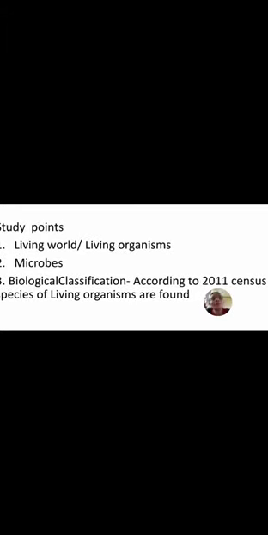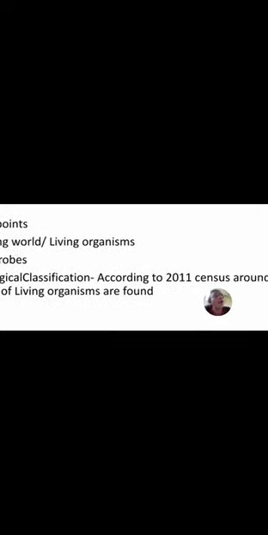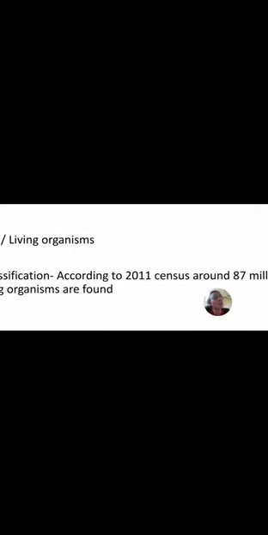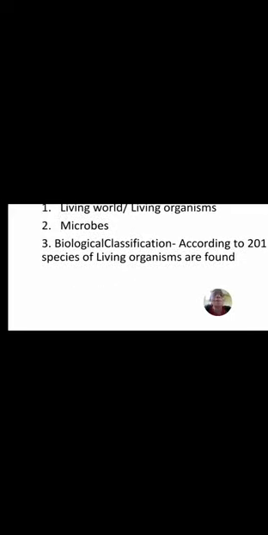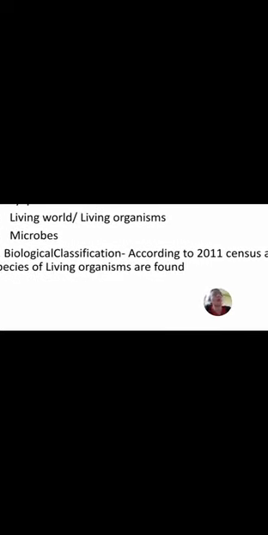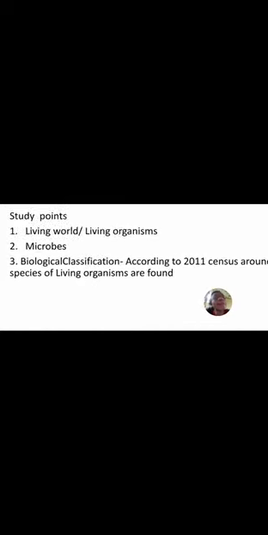Your third point is biological classification. According to the 2011 census, around 87 million species of living organisms are found. Students, when the census was taken in 2011, 87 million species of organisms were found. This is a very vast number of organisms.